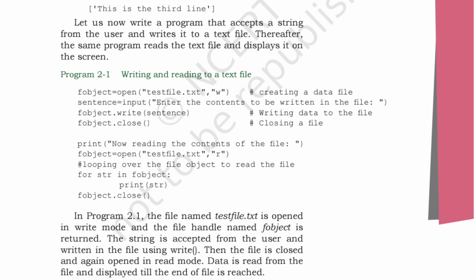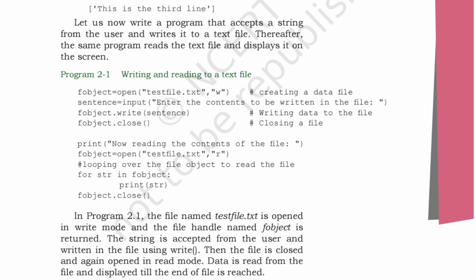Again printing something, again opening the same file, then pulling over the file object to read the file: for string in f object, print string, f object dot close. We are printing the string.